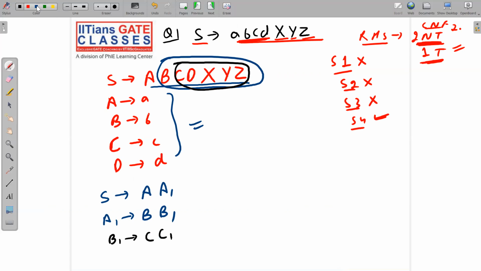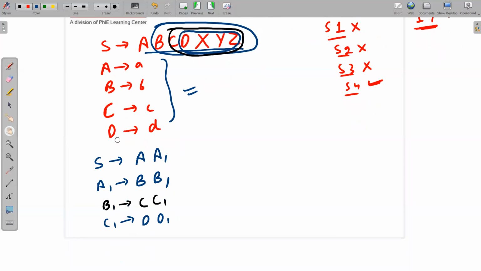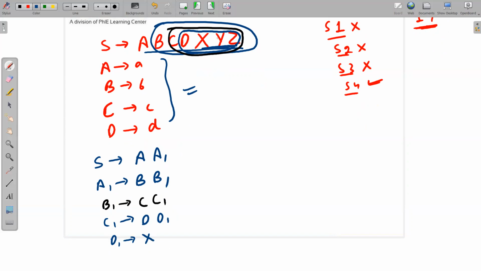Now C1 will give all these D, X, Y, Z, so C1 will give D1. I hope now you have got the idea. Now D1 will give you X, and in place of YZ you can write X1, and X1 will give you YZ. That's it. So this is the conversion.